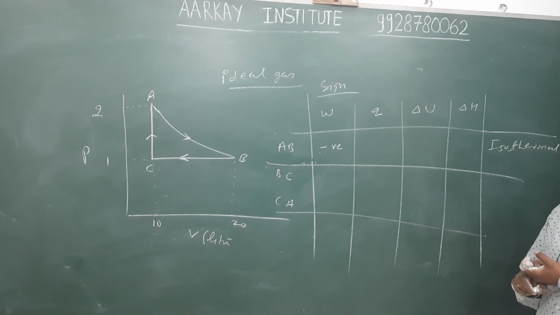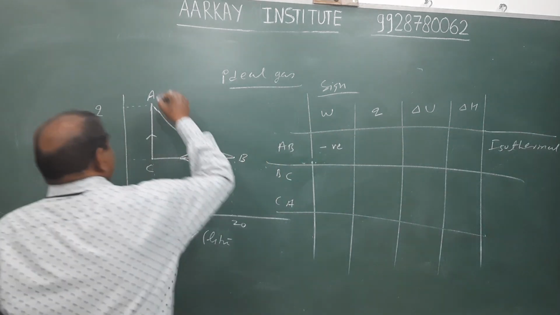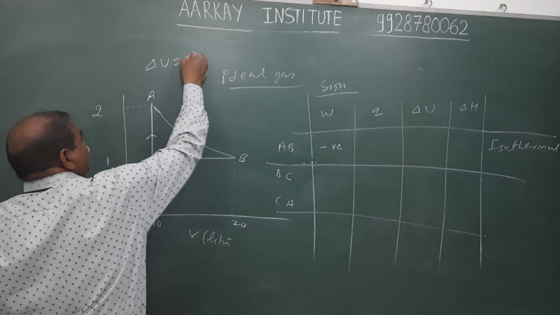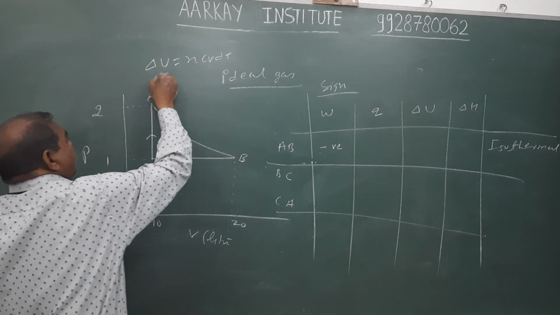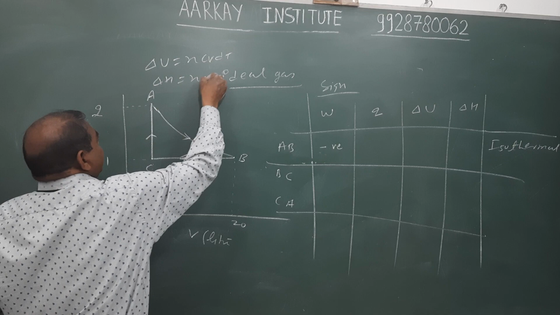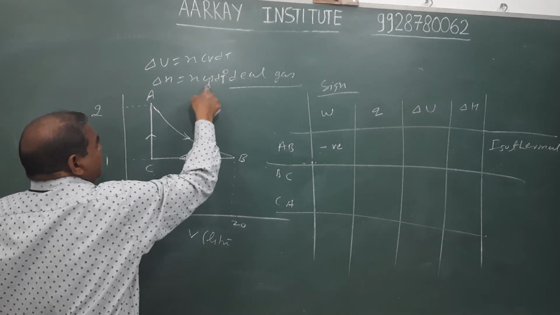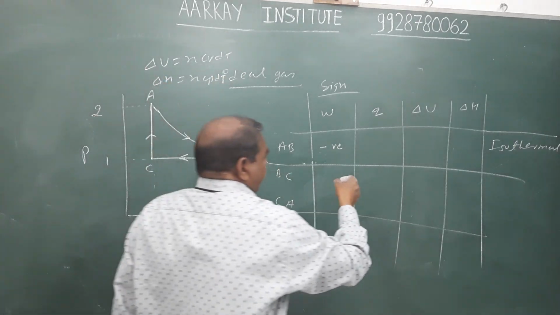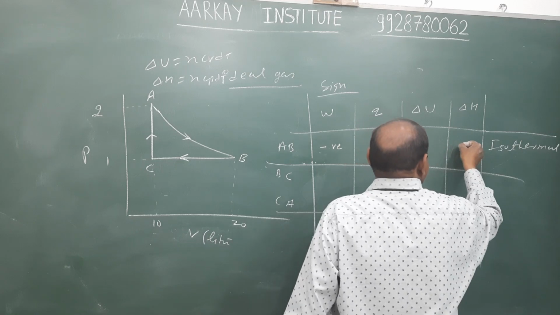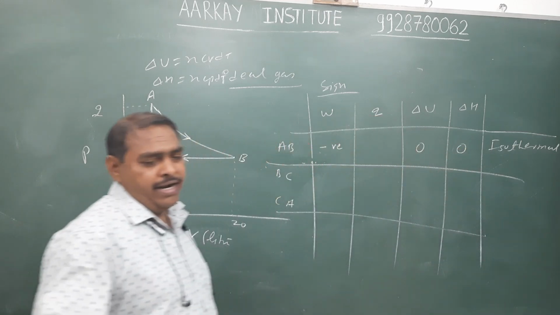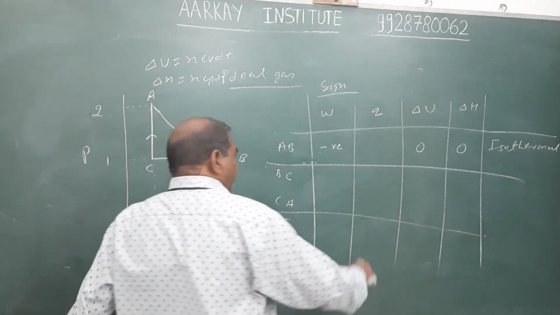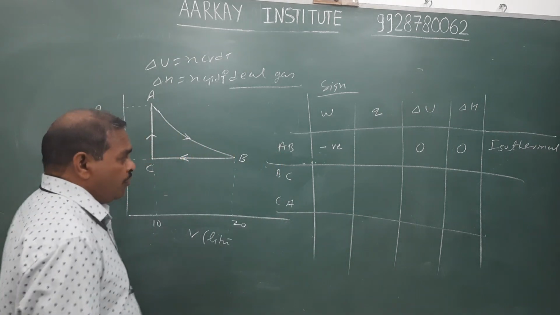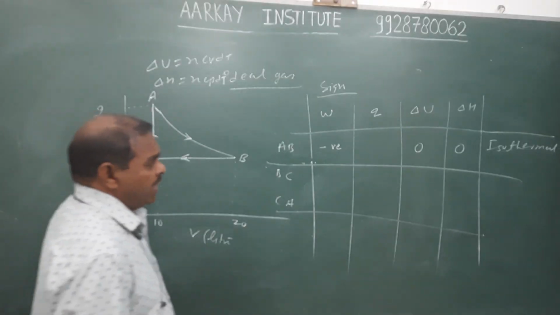अच्छा, in case of an isothermal and ideal process, आपके पास फॉर्मूला था ΔU equals n Cv dT and ΔH equals n Cp dT. No temperature change in the AB process. Therefore, ΔH and ΔU both are zero in the ideal case and isothermal process. ΔH क्या हो जाएगा इसके अंदर?